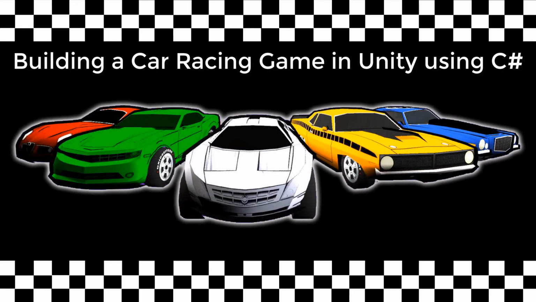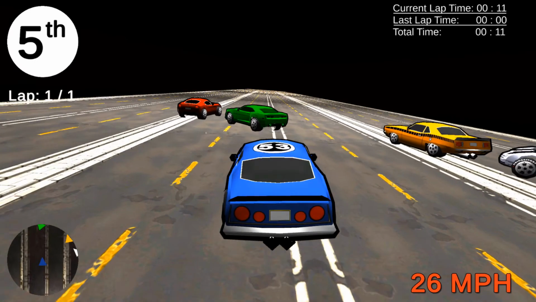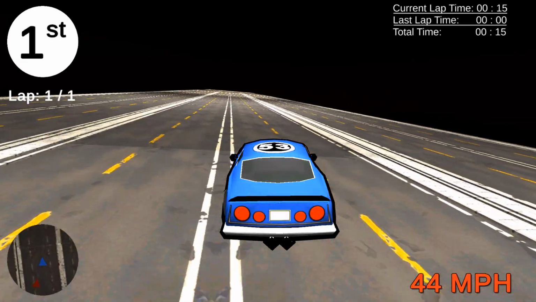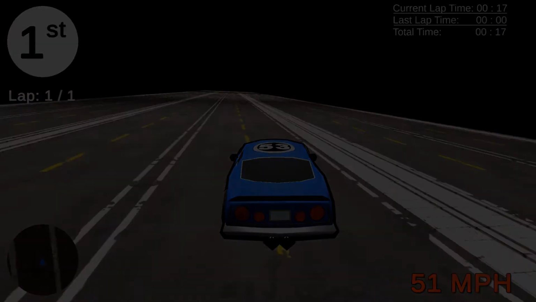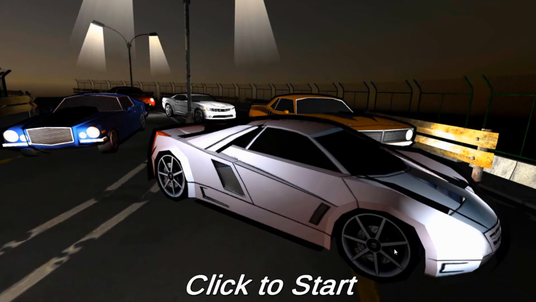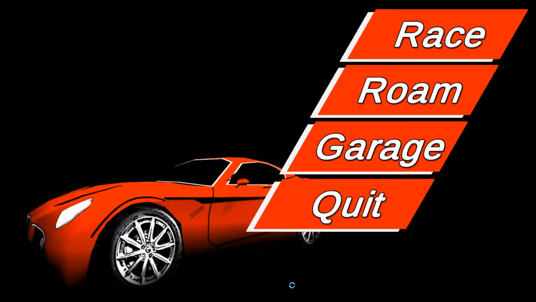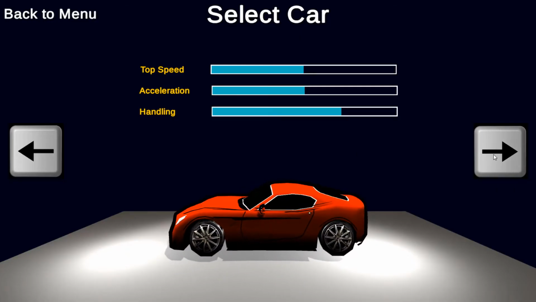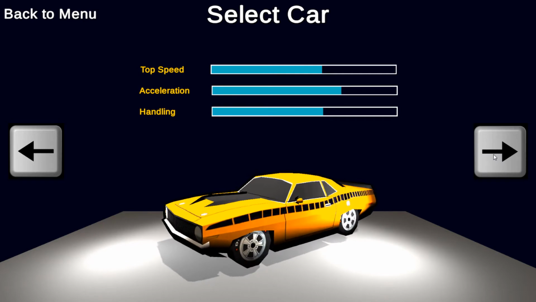Building a car racing game in Unity using C#. This course is my other latest Udemy course, and will teach you how to build a car racing game similar to Need for Speed from the ground up in Unity using C#. In this course, you will build a full car racing game using C# and the Unity game engine, learn advanced Unity physics techniques, specifically how to simulate driving, handling, and crashing cars realistically in a game, understand how to code